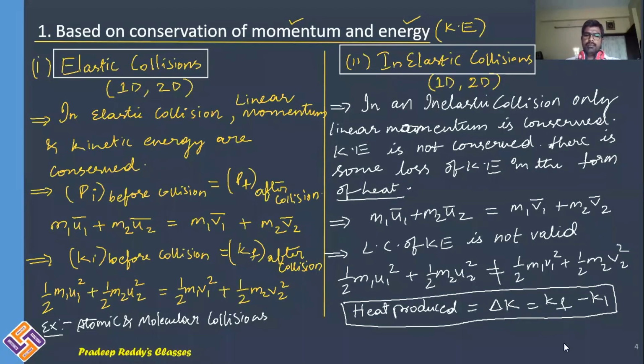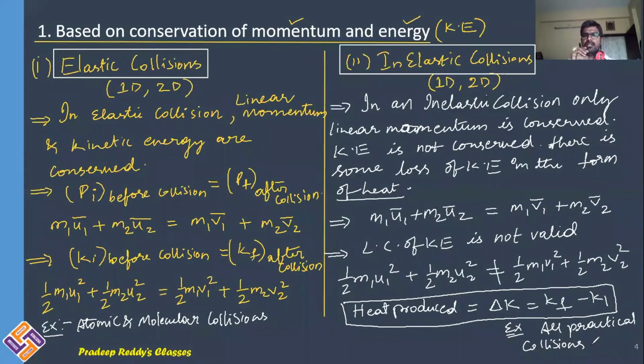And all examples of inelastic collision are all collisions which take place practically. Collisions of coins in the carom board, collisions of balls in billiards, and collision of two vehicles on the road all come under inelastic collisions.